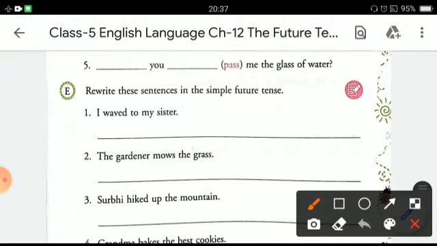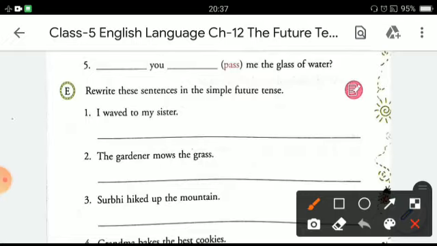Come to the next one, that is, rewrite these sentences in simple future tense. You are given some simple sentences, in the present tense or the past tense, and you have to convert them into the simple future tense. Now let's do the first one. I waved to my sister. And to convert it into future tense, I will write it like this.